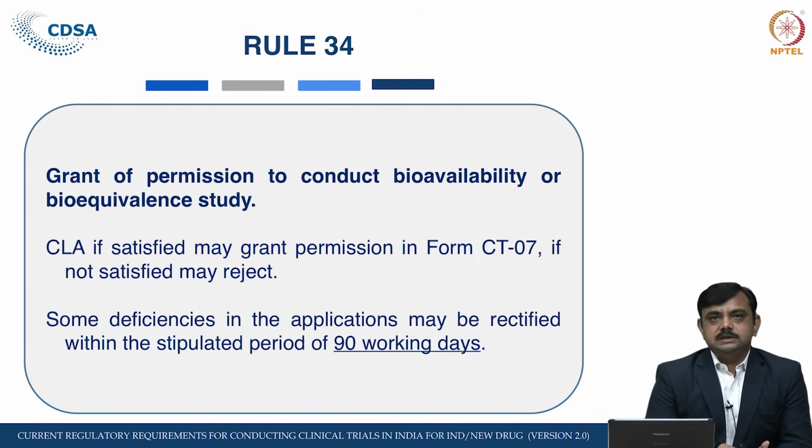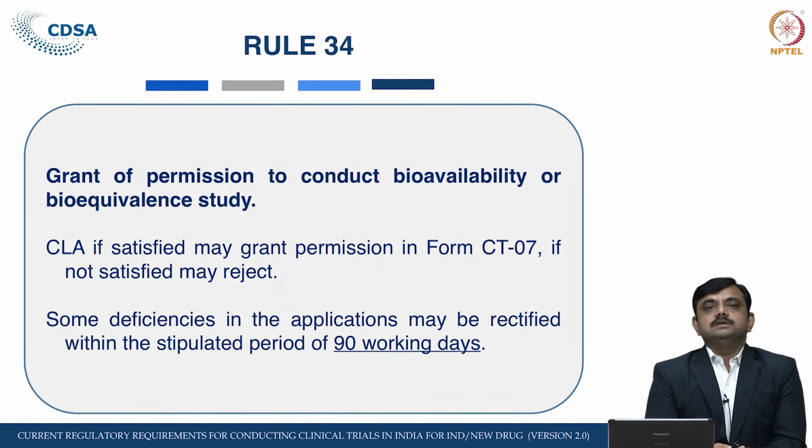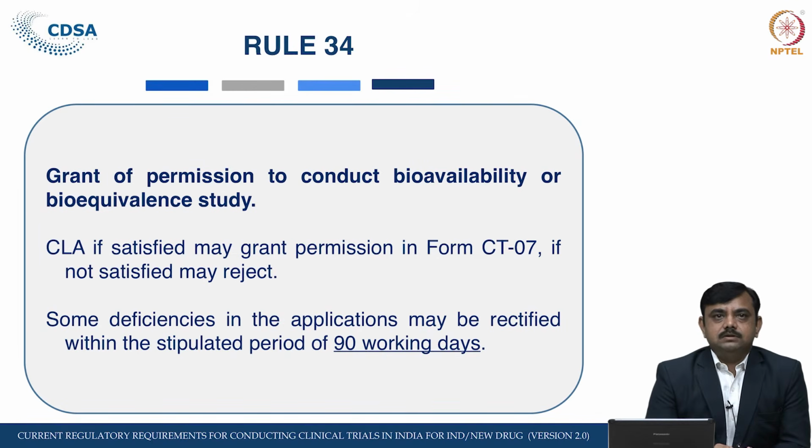If the licensing authority is not satisfied, then they may reject the application. Some deficiencies in the application may be rectified within the stipulated period of 90 working days. If there are some deficiencies, then a query letter is issued from the Central Licensing Authority and that has to be rectified.